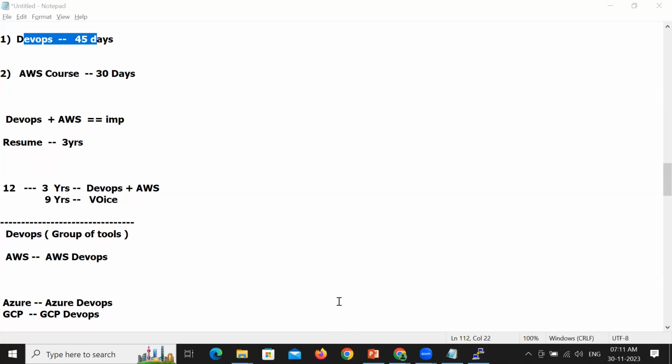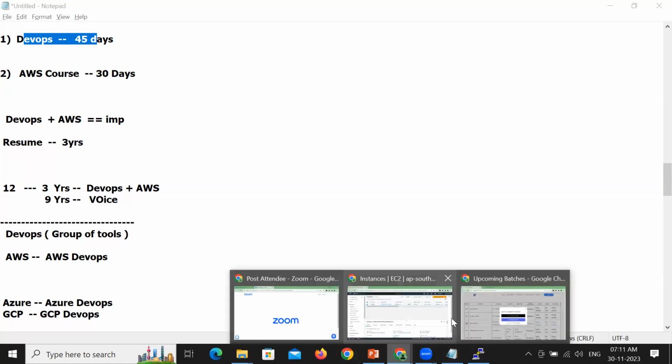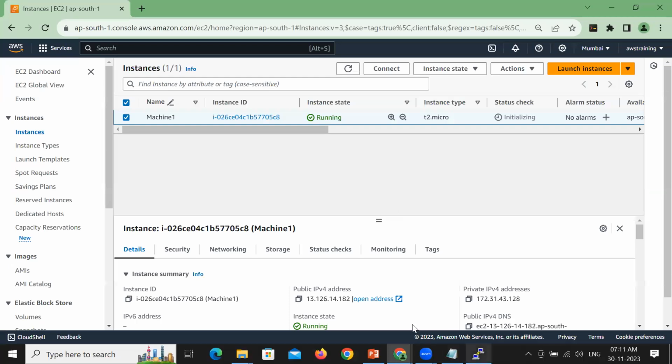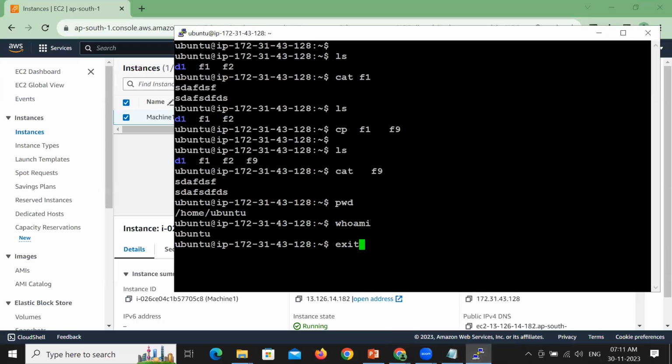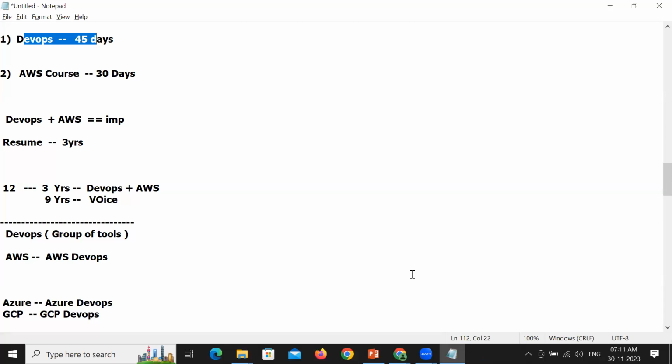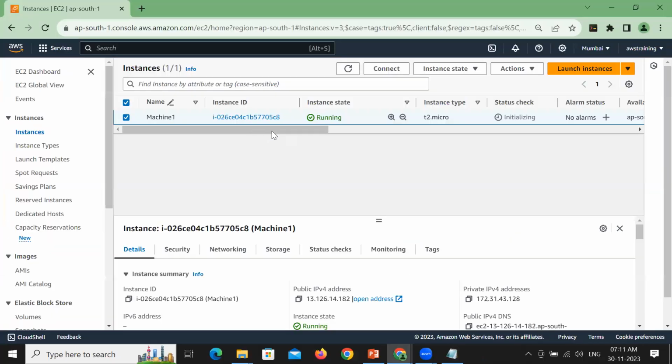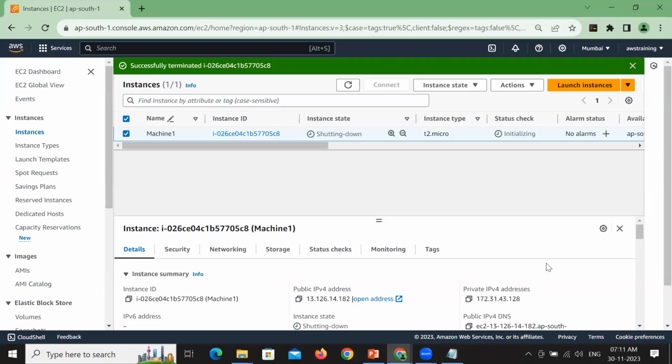Please log in. Once you're done with hands-on, how to disconnect the connection? Exit to disconnect from Putty. I have disconnected the connection. The machine is still in running state. If you want to permanently remove it, you can directly terminate it. So please proceed. Whenever you don't want a machine, terminate it, and whenever you want a machine, create it. It just takes 3-4 minutes for creating a new EC2 machine.